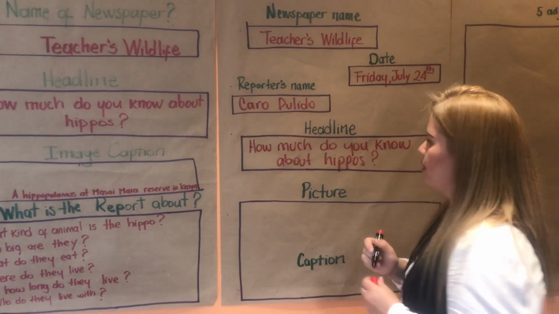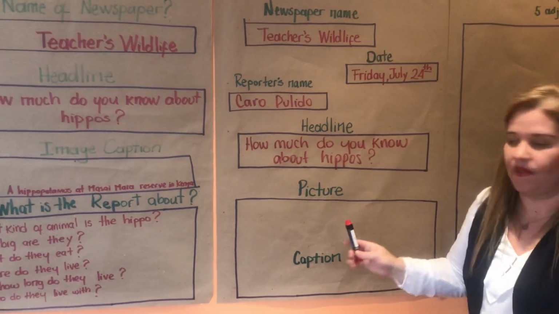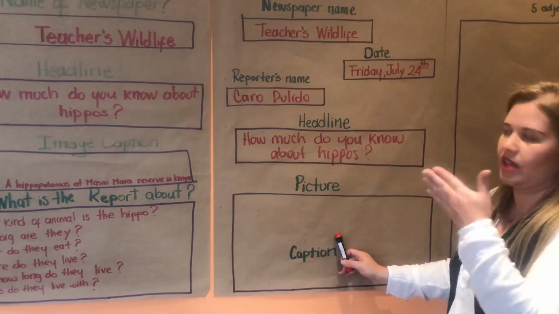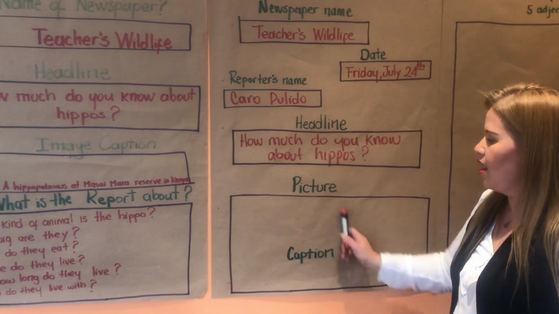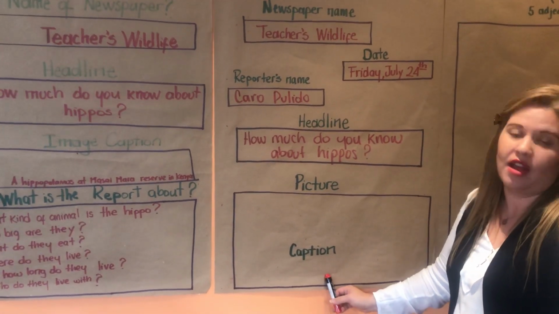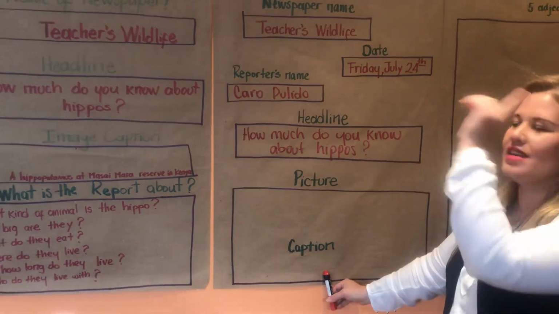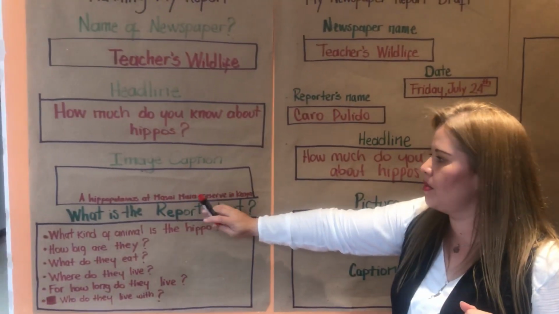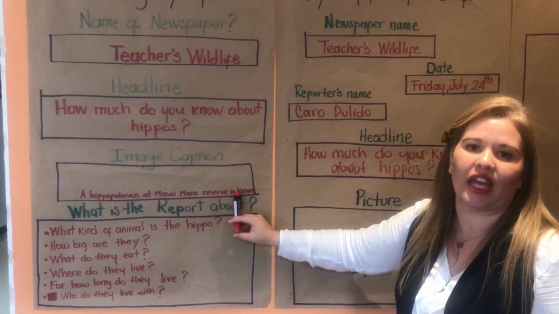And question mark, right? Then we have the picture about your animal, in this case is hippo, well, you have here a hippo, and then you will write the caption, the same that you had in the report, right? So in the report I have a hippopotamus at Masai Mara Reserve in Kenya.